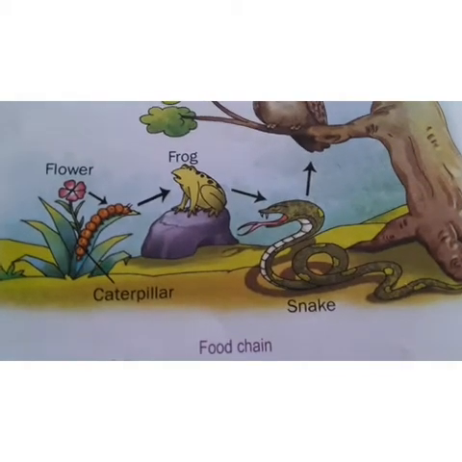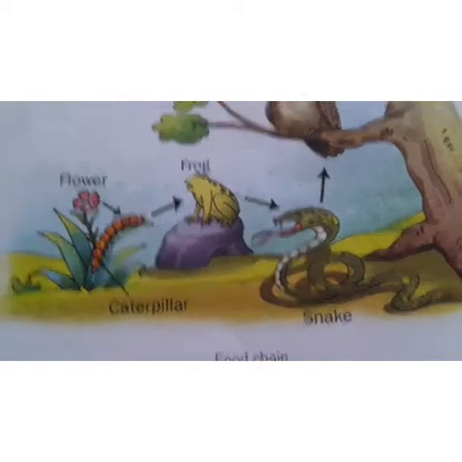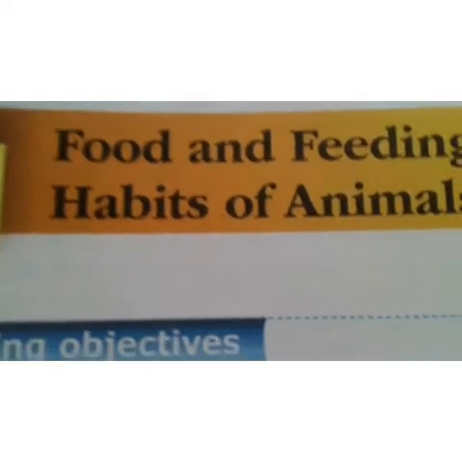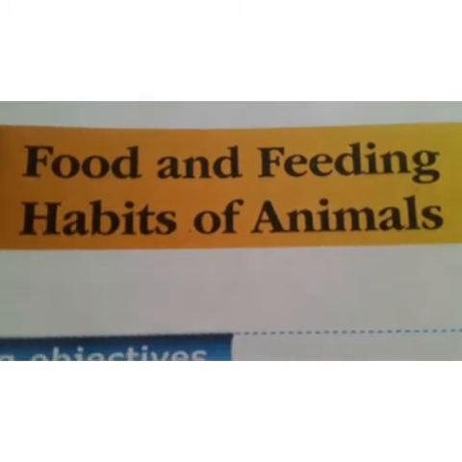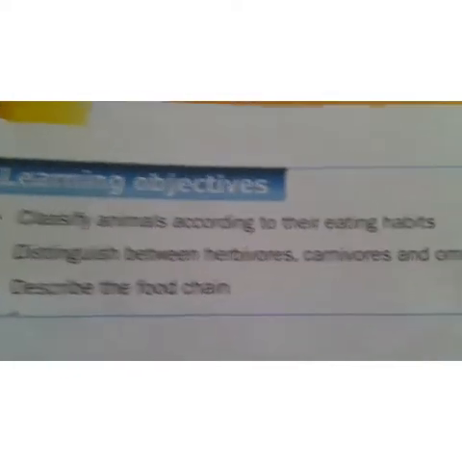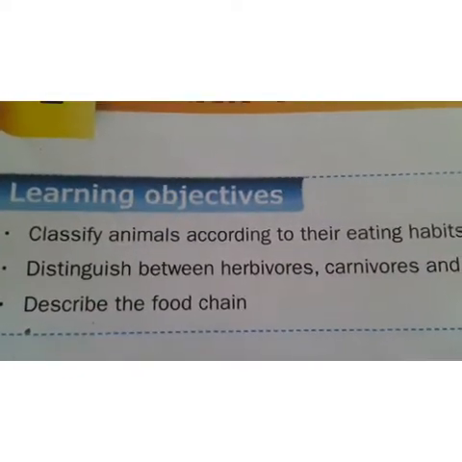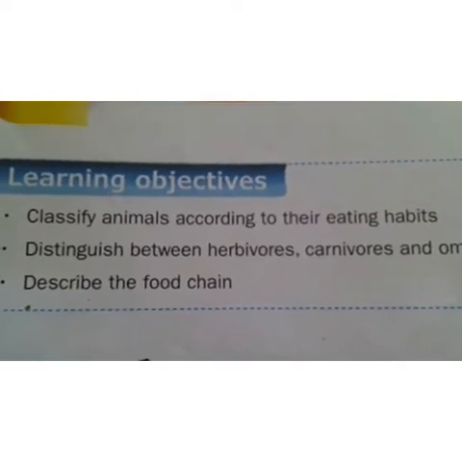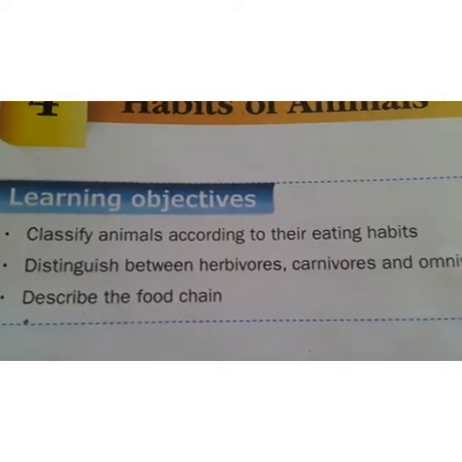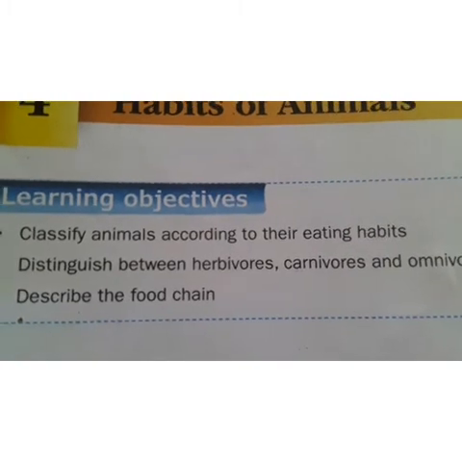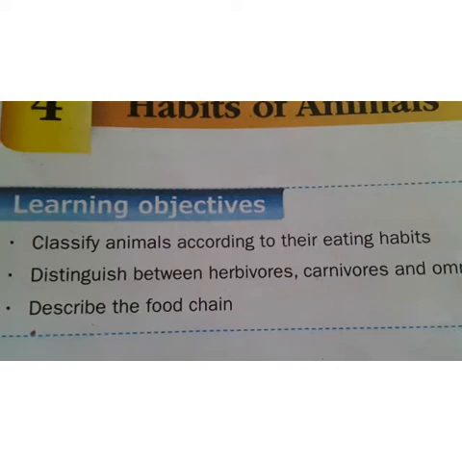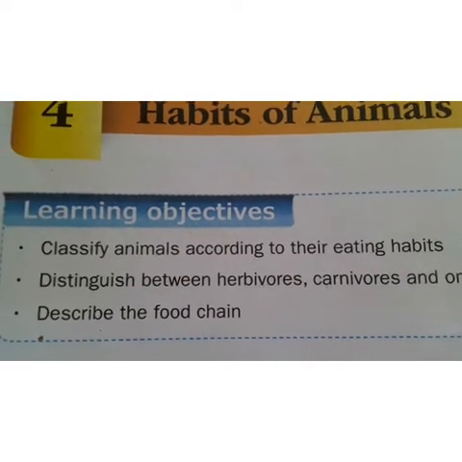Now coming to our textbook. What is the lesson name, children? Lesson number 4, food and feeding habits of animals. And what are the learning objectives they have given? Classify animals according to their eating habits, distinguish between herbivores, carnivores and omnivores, and describe the food chain. These are the learning objectives in this lesson.